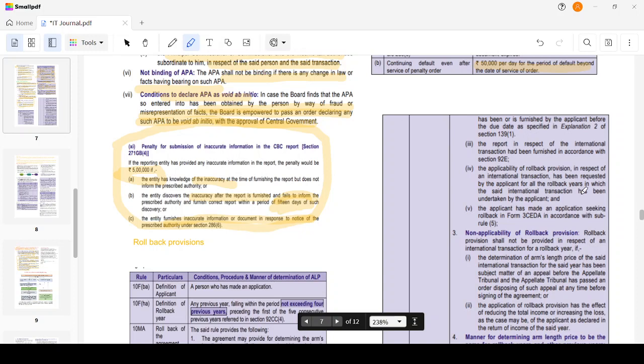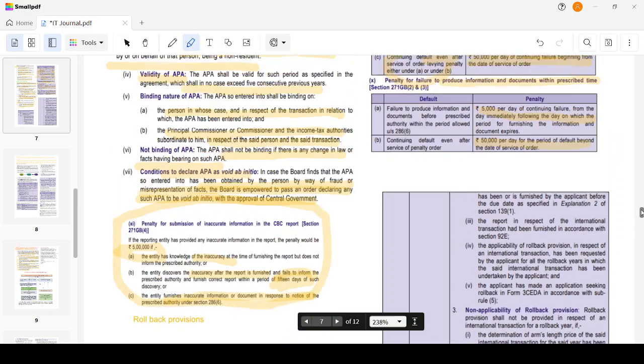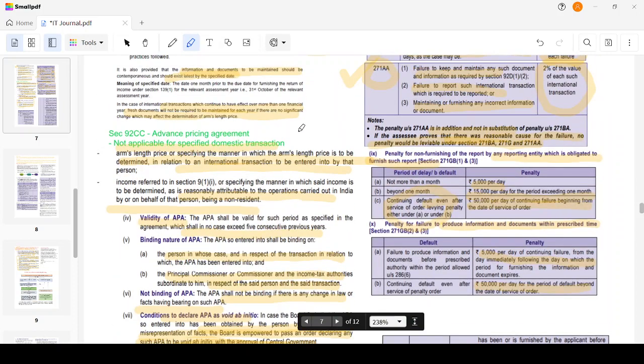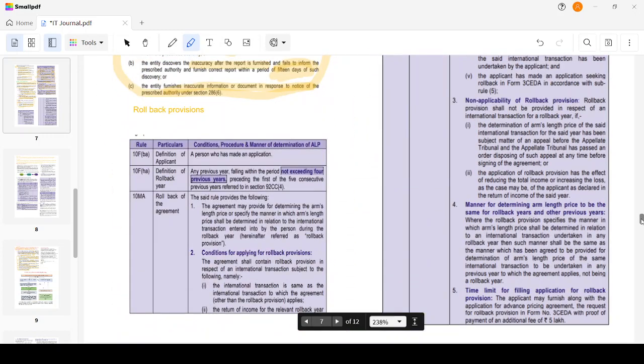Okay, now we said that APA will be valid for 5 consecutive years forward and it could also be rolled back to the immediately preceding 4 years, right? So that is known as rollback provision. Now we will learn about rollback provision. Who is an applicant for that? Any person who has made application will be known as applicant.